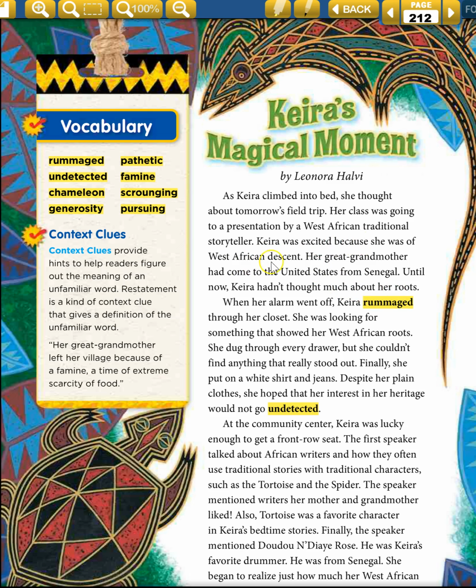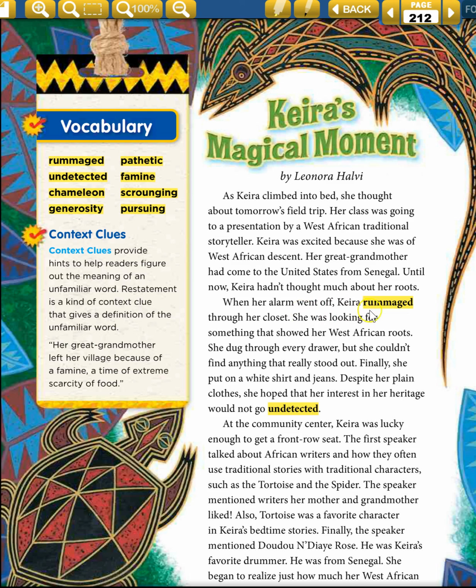So she was of West African descent, meaning her family had descended or came from West Africa. And then she gives the example of her great-grandmother who came to the United States from Senegal, which is a West African country.